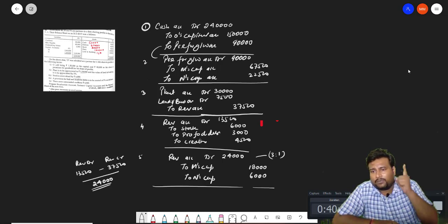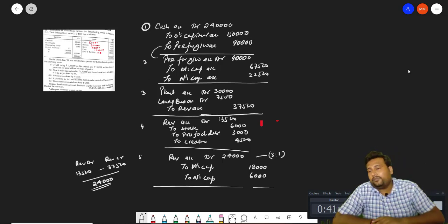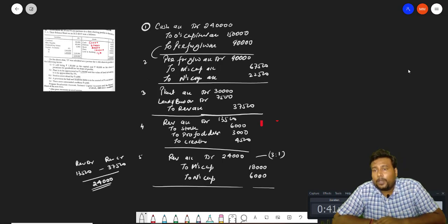Number 1, first you record whatever is increased because of revaluation. Second, then you record whatever is decreased, meaning whatever the losses are because of revaluation. So whatever the profit because of revaluation, you record first. Then you record whatever the losses are, and after that you find out the profit or loss of revaluation.